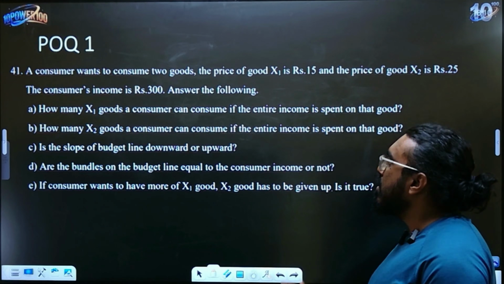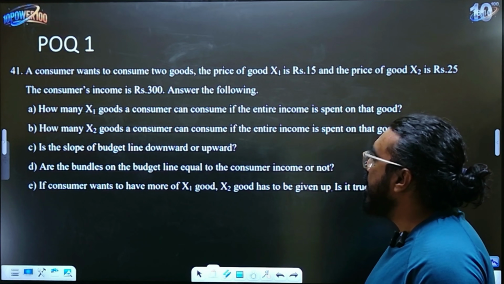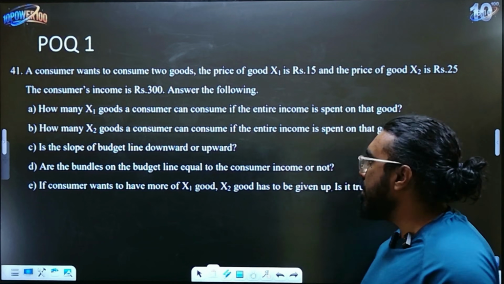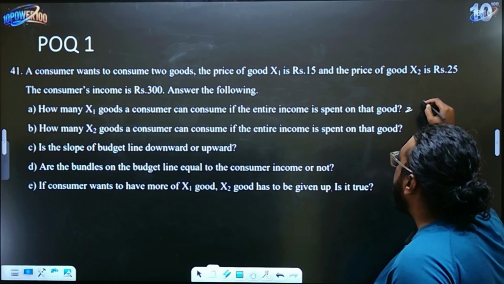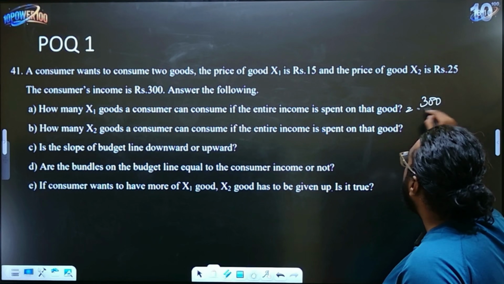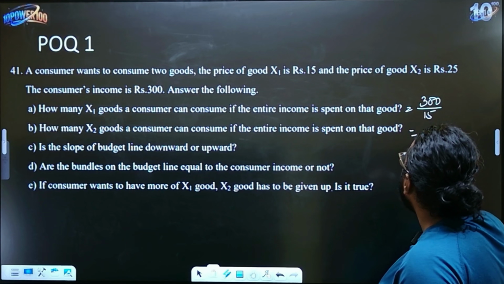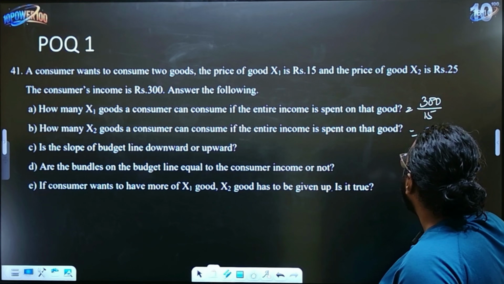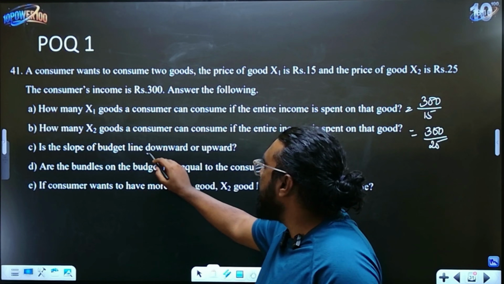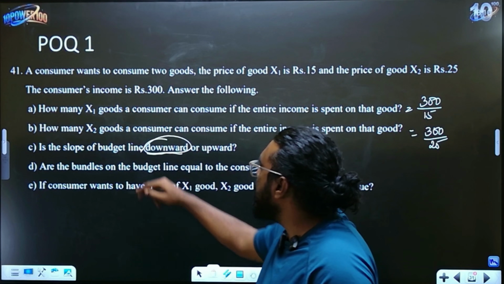Okay, this is a similar question from your third model paper. Again, the answers would be the same. In the first case, you are just dividing. So this will be 300 divided by 15. You will get your answer. The second one will be 300 divided by 25. You will get your answer, because you can see the difference in how the prices are increasing. So this will be a downward slope.